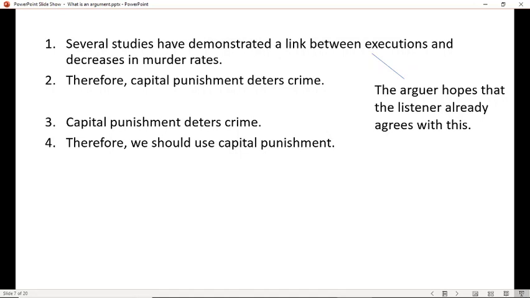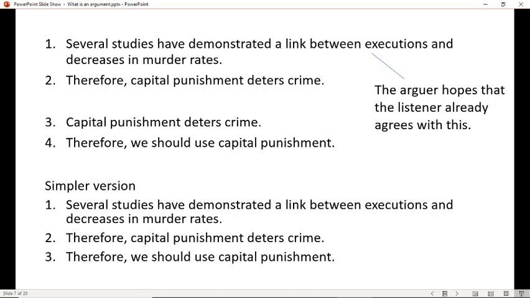Or, if he doesn't, they can just show him the studies and then he'll agree. You can say, here, look at these studies that show a link, and then he'll agree with it. And therefore, you're hoping you can prove to him that capital punishment deters crime. The simple version would be to combine these two into one big argument that would look like this.